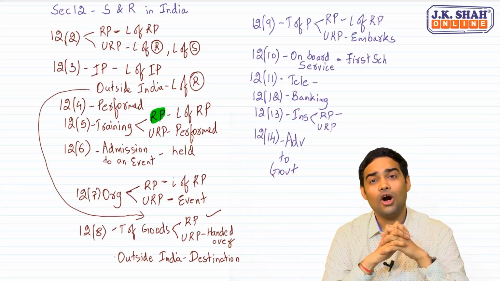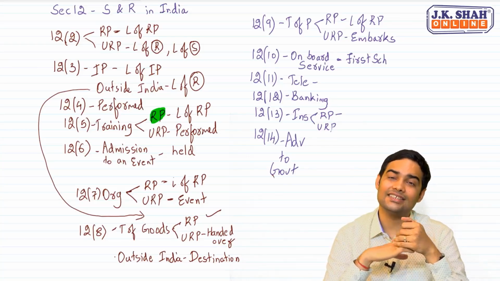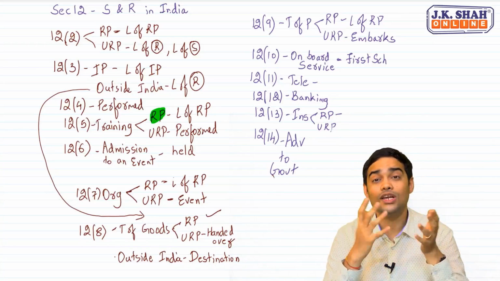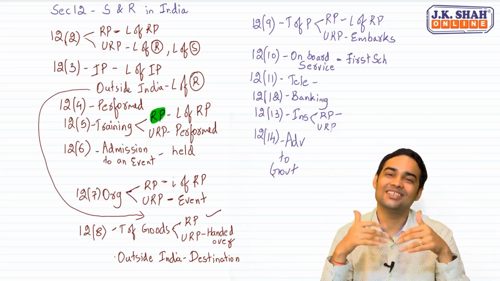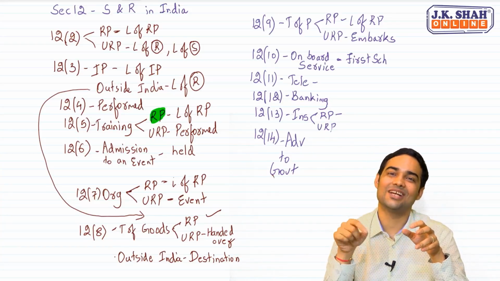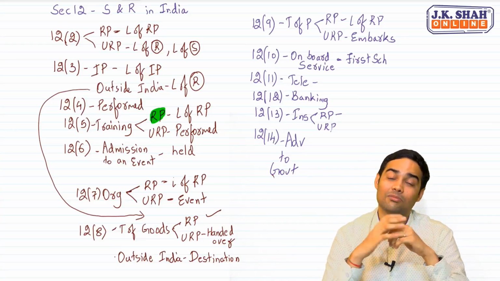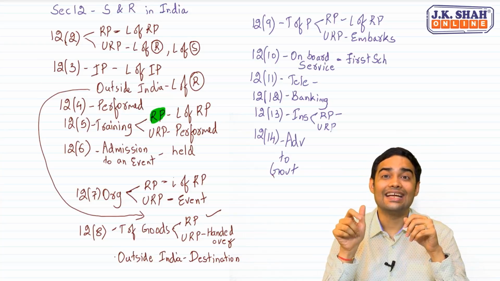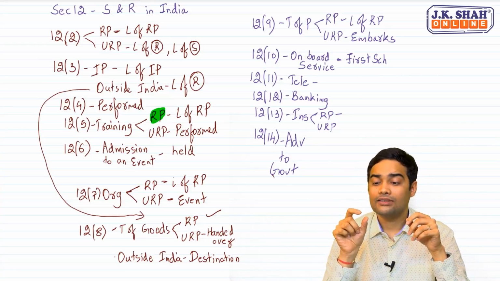When we talk about events, if an event is held in 3 different states and a single price is charged, how will you divide it? The law says generally accepted accounting principles. That means it would be given in the question and in the same ratio you will divide it and find the place of supply. What about a fixed line connection, that is telephone or fixed circuit connection, where one bill is